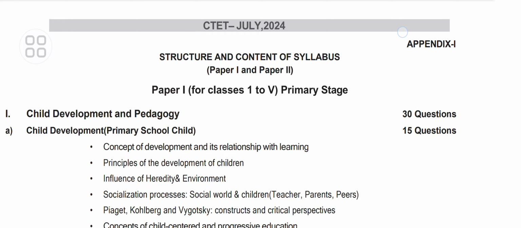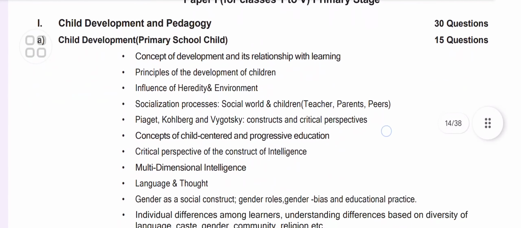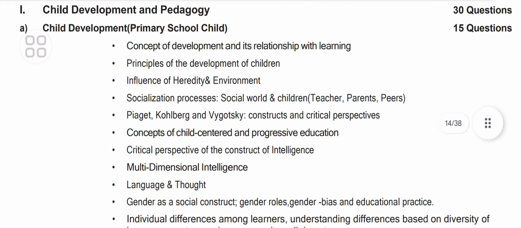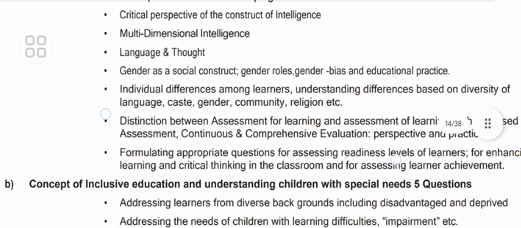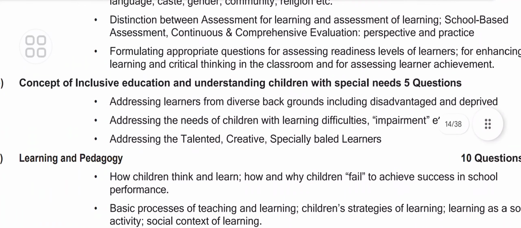The first paper starts with child development and pedagogy. Child development: concept of development and its relationship with learning, principles of the development of children, influence of heredity and environment, socialization processes, Piaget, Kohlberg and Vygotsky, concept of child-centered and progressive education, critical perspective of the construct of intelligence, multidimensional intelligence, language and thought, gender as a social construct, concept of inclusive education and understanding children with special needs.